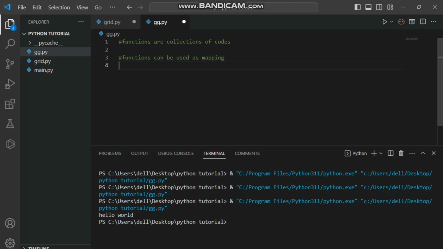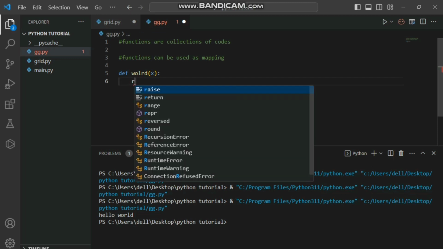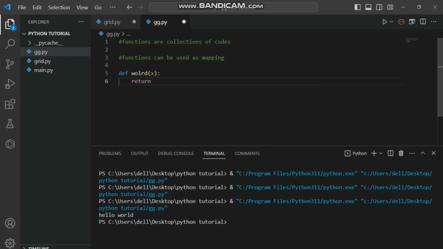I'm going to map our function using a variable x. So let us define a function. def, then I'm going to define world, then in parentheses I'm going to map it on x, followed by a colon. When we call our function, we need to return the value, let's say 4 power x. As you can see, we have 4 power x. For us to print out the output, we need to call our function.